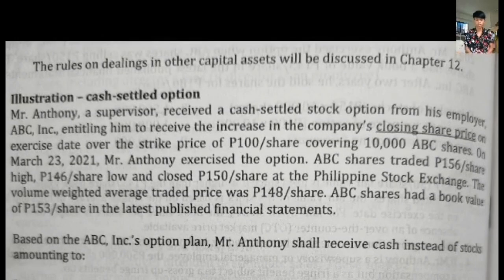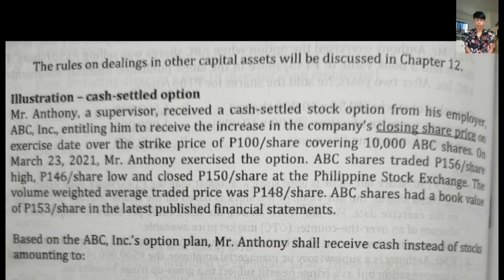Now, for a cash-settled option under the stock option plans, we are going to get the fair value at where it closed. 150 times 10,000 shares is equal to 1.5 million, less the exercise price of the option, 100 times 10,000 shares, equal to 1 million. And our difference is the cash fringe benefit subject to final tax, which is 500,000.